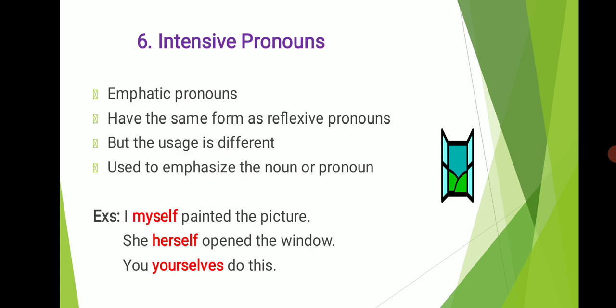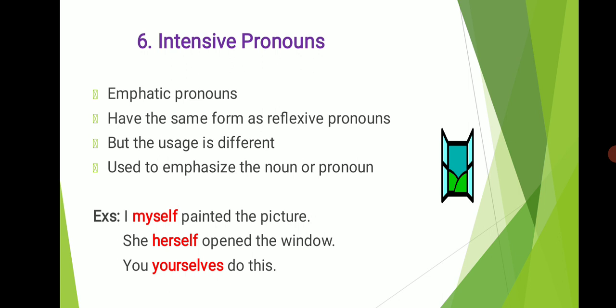The next type of pronoun is called intensive pronoun. Intensive pronouns are otherwise known as emphatic pronouns. They have the same form as reflexive pronouns, but their usage and function are different. Intensive pronouns are used to emphasize the noun or the pronoun. Examples, I myself painted the picture.